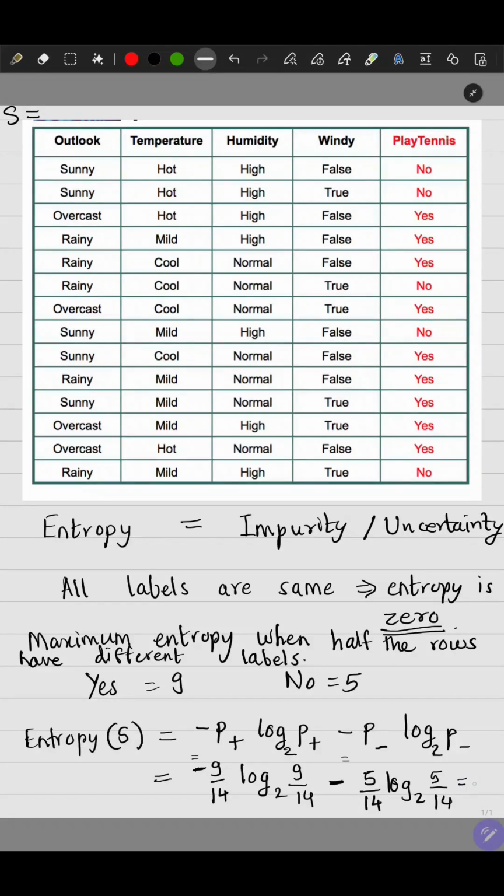You can pause and solve it yourselves. The entropy will come out to be 0.94. The entropy is 0.94. This is the entropy of the entire data set. The number that we calculated over here, 0.94, this is the uncertainty that we have in our data set. This is the impurity.